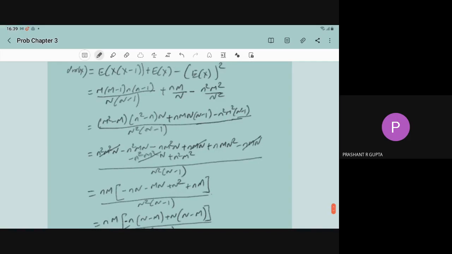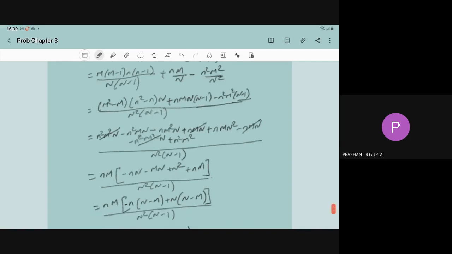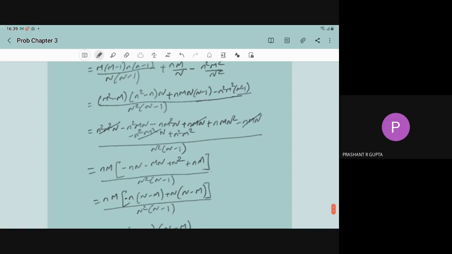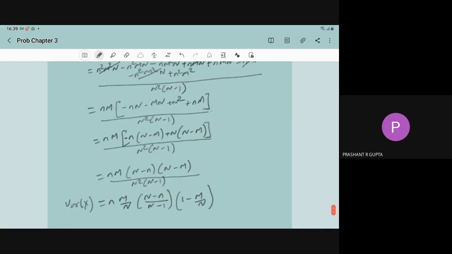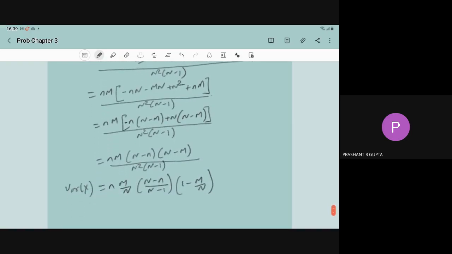So just take the LCM. On solving, with some algebraic manipulation, this can be written as variance of X equals n into m upon N into (N minus n) upon (N minus 1) into (1 minus m upon N).